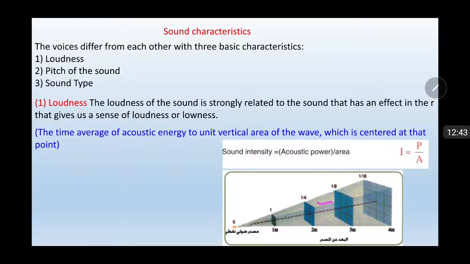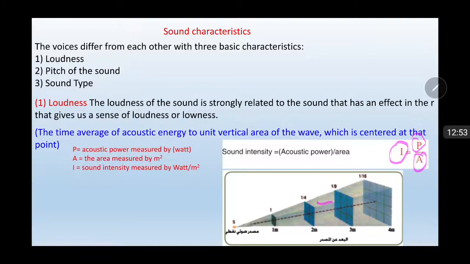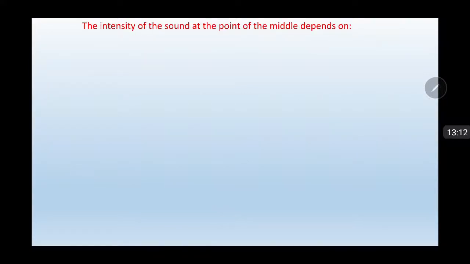We can show sound intensity as I. Also, you remember power is capital P and area is capital A. P is acoustic power, and the unit of power is watt, and the unit of area is meter squared, so sound intensity is measured in watt over meter squared.